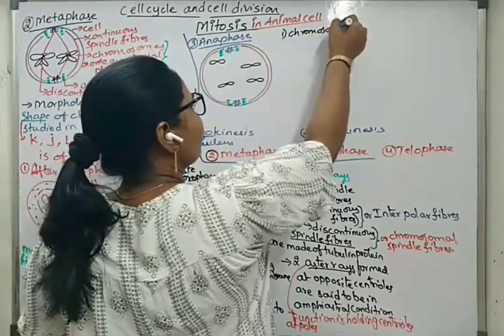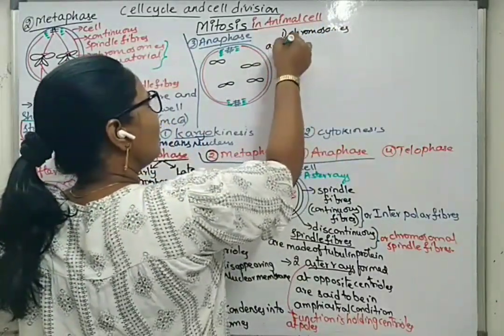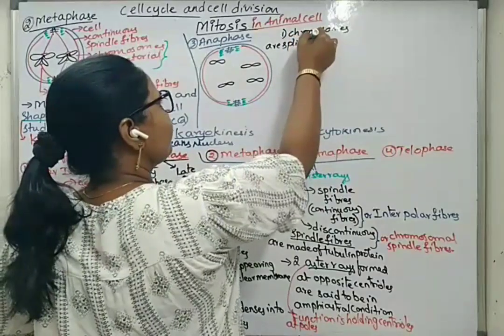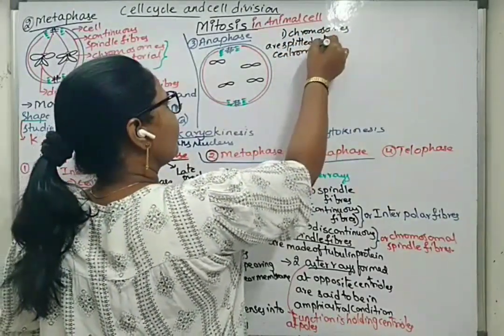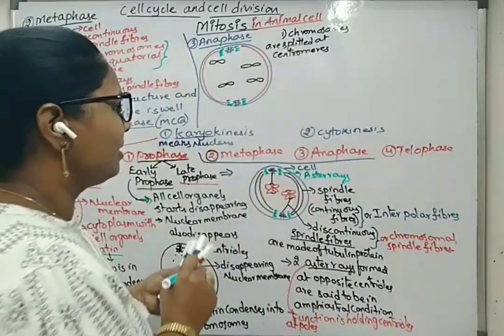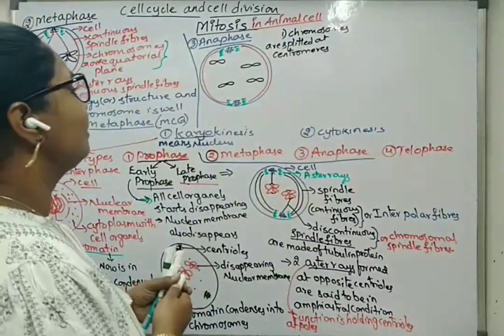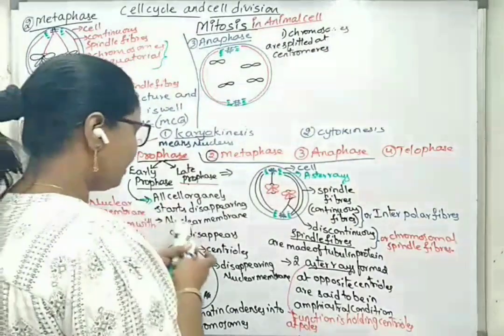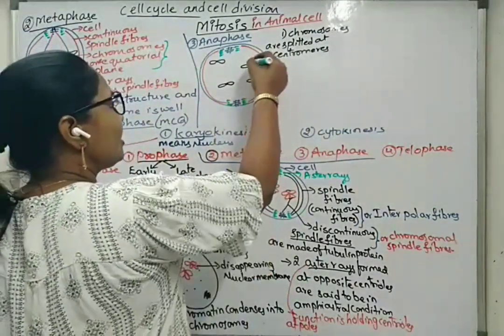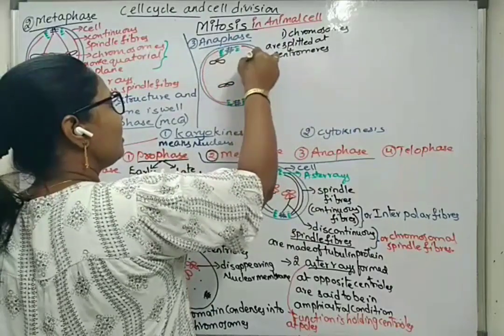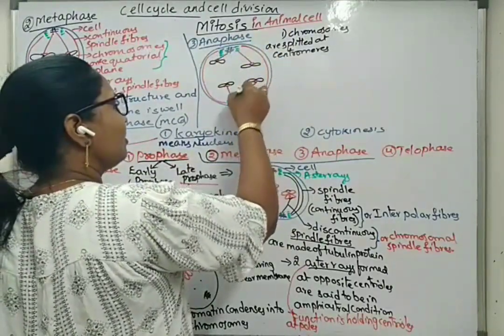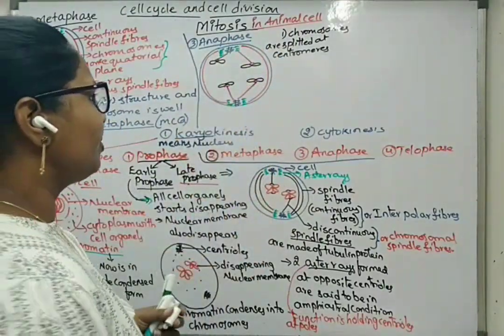Chromosomes are split at centromere. Okay. Next, what happens? These spindle fibers which are attached to the kinetochores will drag the concerned chromatids towards opposite poles.